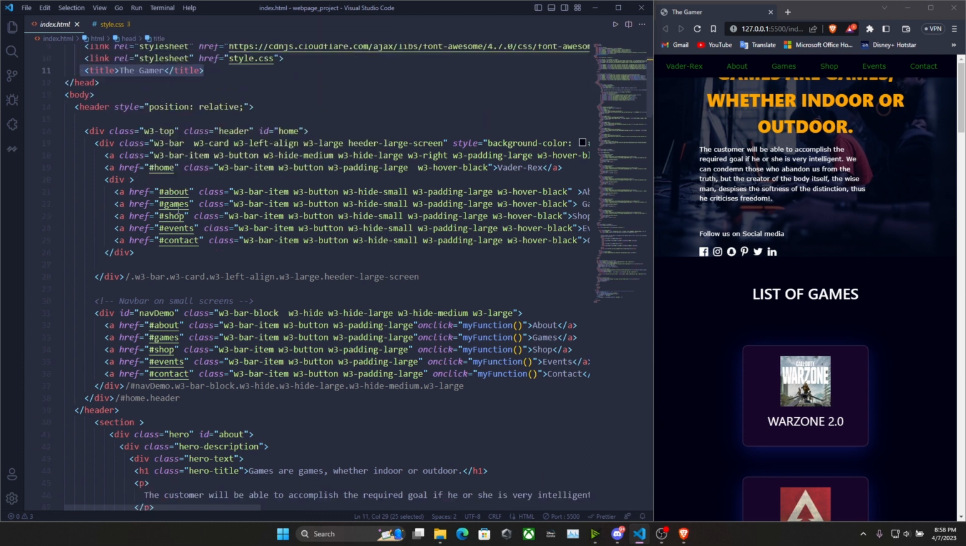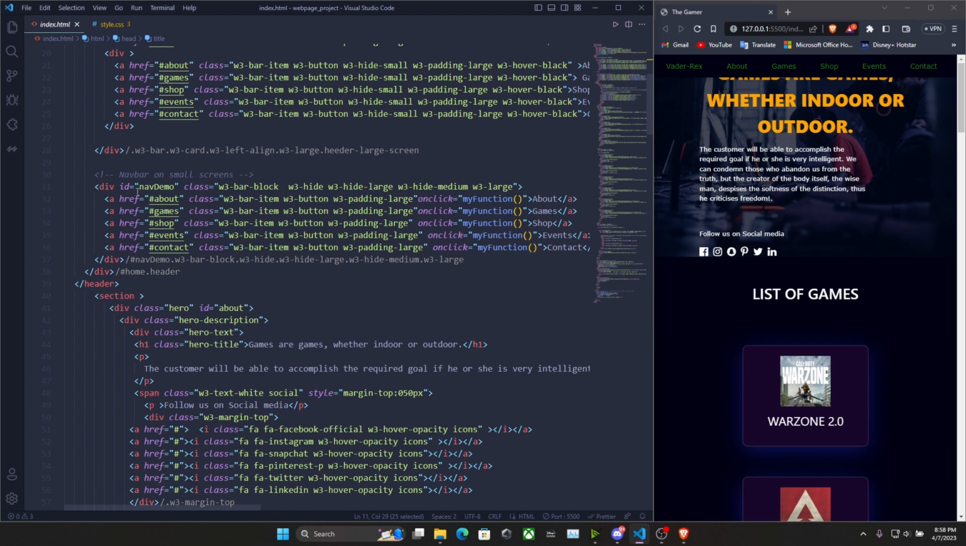Once the classes have been defined, you scroll all the way down and you can see the nav demo, ID demo. The ID demo is where you call the function. The JavaScript actually plays a role there. We will leave this part, and I'll explain later what it actually does when we get to the JavaScript part.